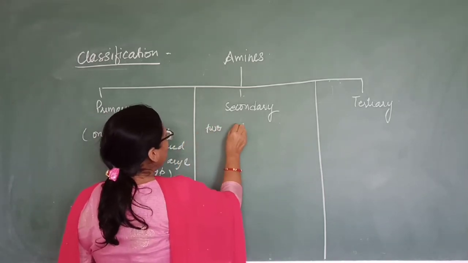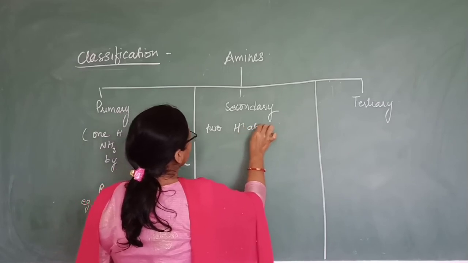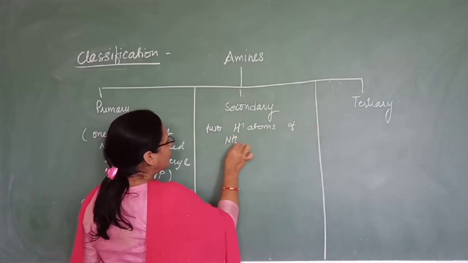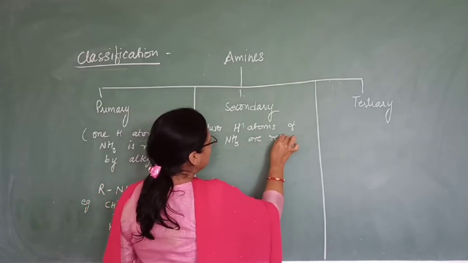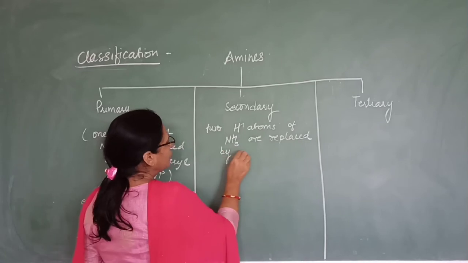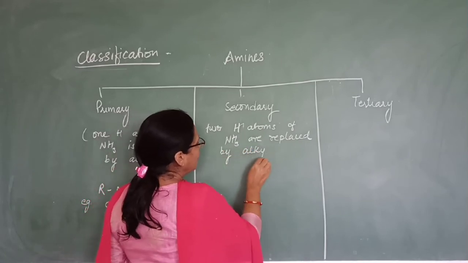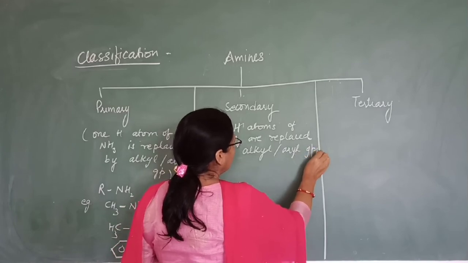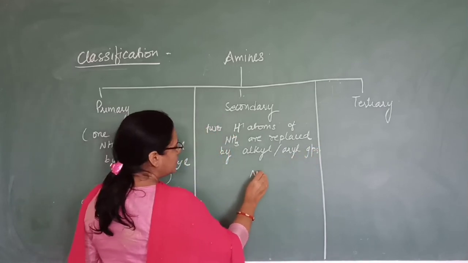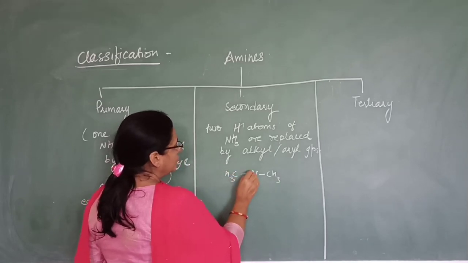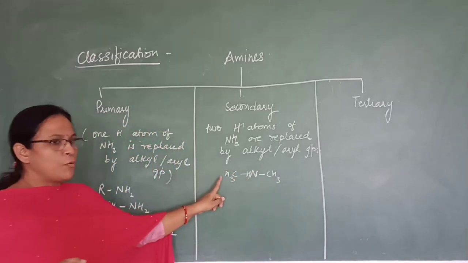Here 2 hydrogen atoms of ammonia are replaced by alkyl groups, alkyl or aryl groups. Okay, so you can see example such as we have this compound.